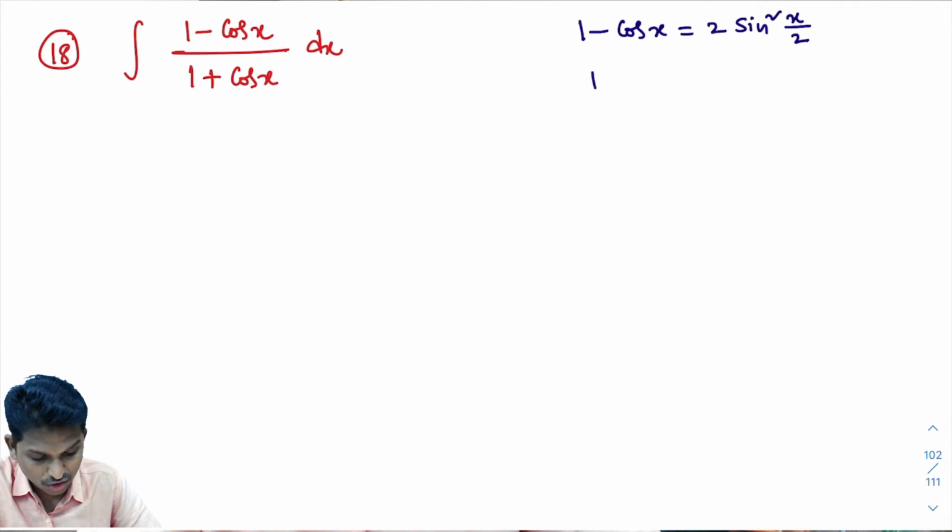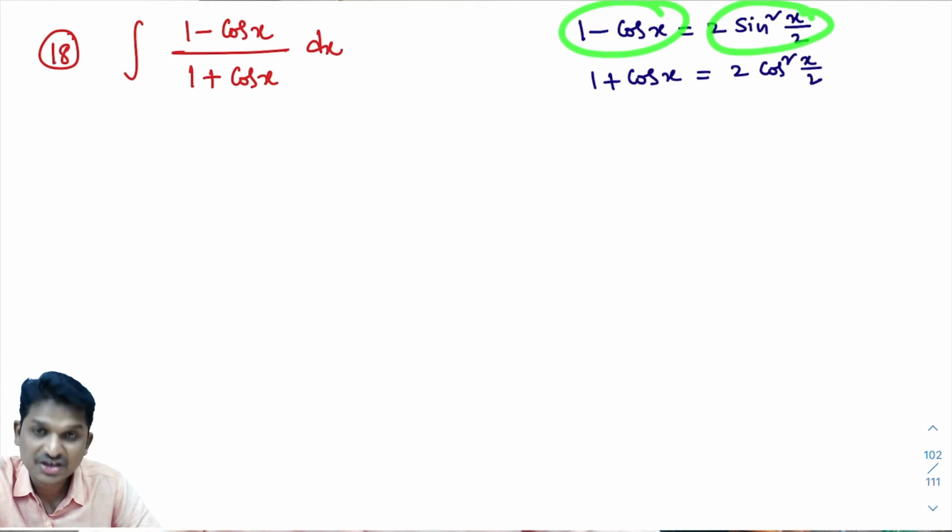What about the 1 plus cos x formula? We know that 1 plus cos x is 2 cos square of x by 2. The 1 minus cos x formula is 2 sin square of x by 2.